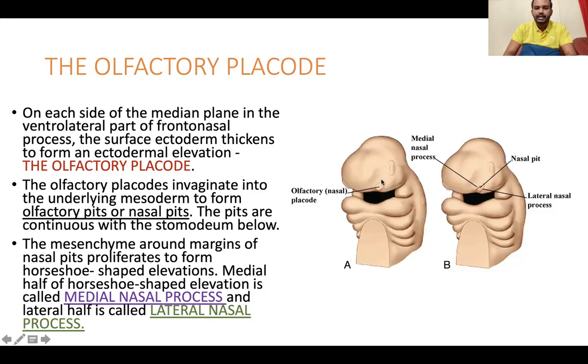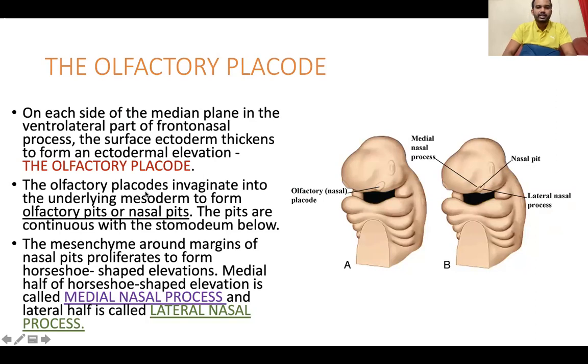Here on the lateral parts, on each side of the median plane, ventrolateral, that means anterolateral, you can see an elevation which is formed by the thickening of the ectoderm. This is called the olfactory placode or the nasal placode.